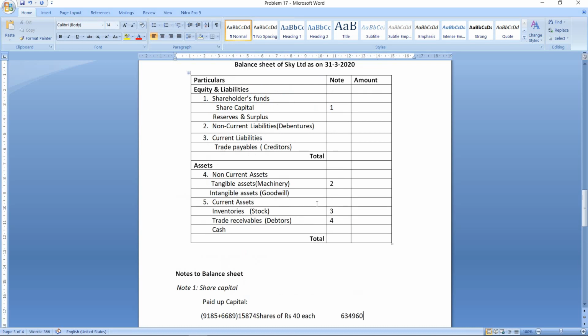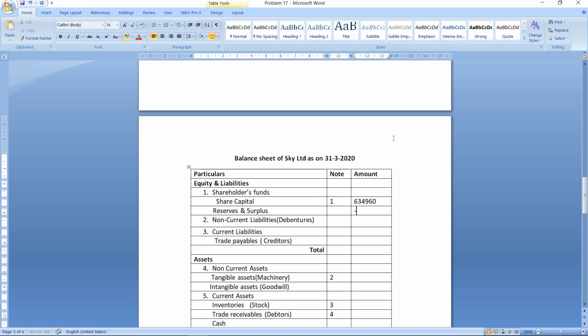So this we will show in the balance sheet here. Note number 1, amount is 6,34,960. Now because this is the purchase method, we don't consider the reserves and surplus of the transferor company, so we will put a dash.